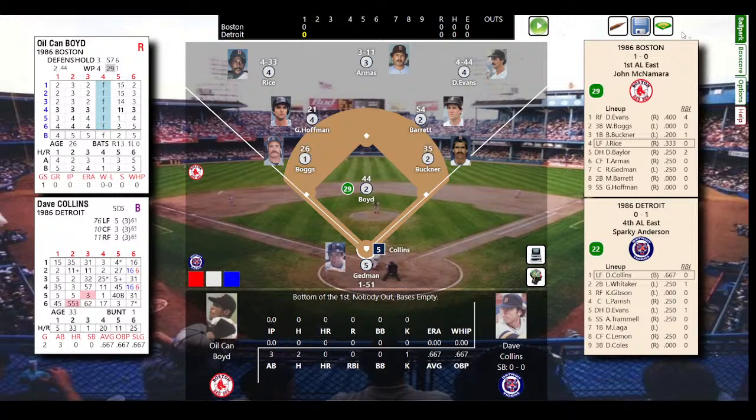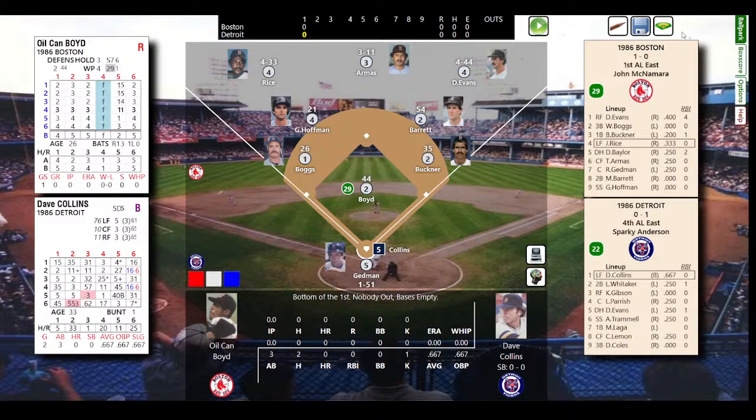Jim Rice in outfield, 4 for range, very, very good. Arm 4, very, very good. Arm 33 is average. Tony Armas is a 3, average. 3 for arm, average. 11 for arm, horrible. There's a reason why the Red Sox made a trade for Dave Henderson. In right field, Dwight Evans is a 4, very good. 4 for arm, very good.